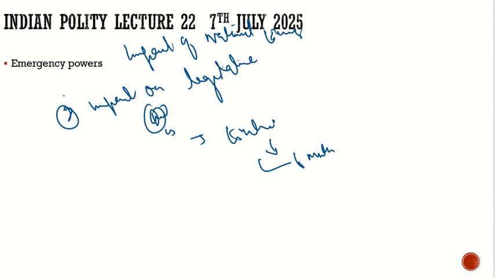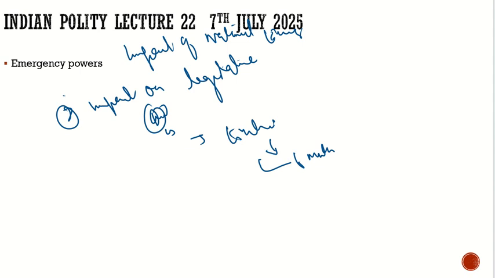So what is the impact of national emergency on the state legislature or the Lok Sabha? Its term will extend, for 1 year at a time, till the national emergency is there. Once the national emergency is revoked, then they will be given 6 months. After that, the state legislature or the Lok Sabha will get dissolved. This is the first impact it will feel.